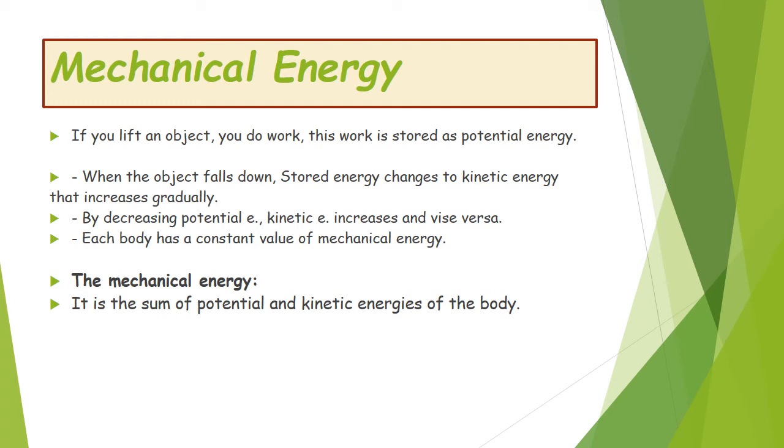Okay, so when the object falls down, the stored energy, which is potential, changes to kinetic energy, and vice versa. By decreasing potential, kinetic energy increases. So each body has a constant value of mechanical energy. So what's meant by mechanical energy? It's a sum of potential and kinetic energy of the body.